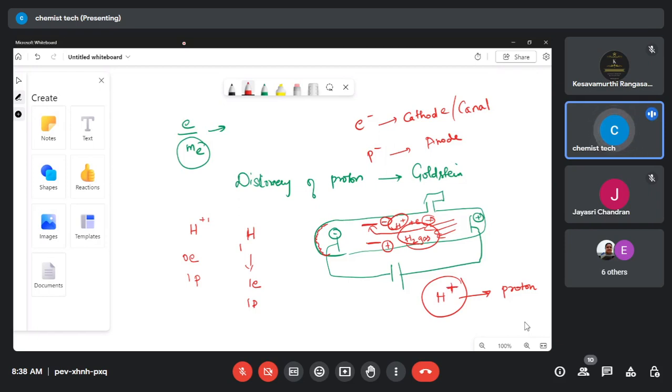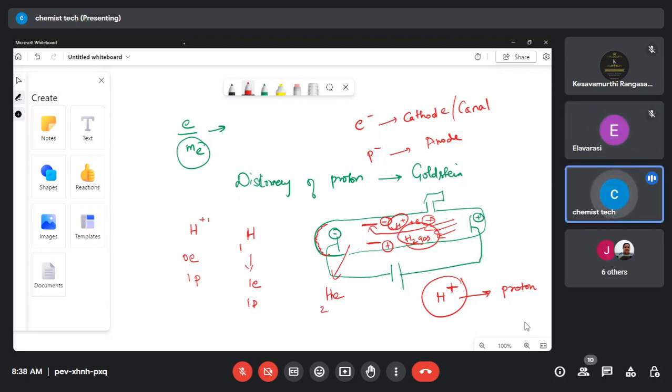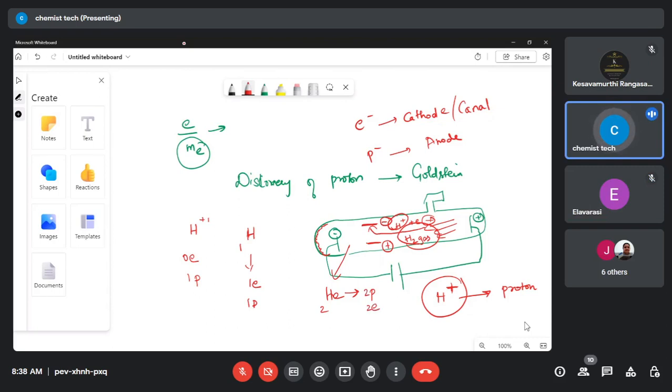But instead of taking H plus, let's take helium gas. Okay, helium gas. So what is the atomic number of helium? 2, right? 2, ma'am. Very good. So how many protons does it have? 2 protons. Very good. It has 2 protons and then 2 electrons. Let's say it becomes ionized, so that it becomes helium 2 plus.